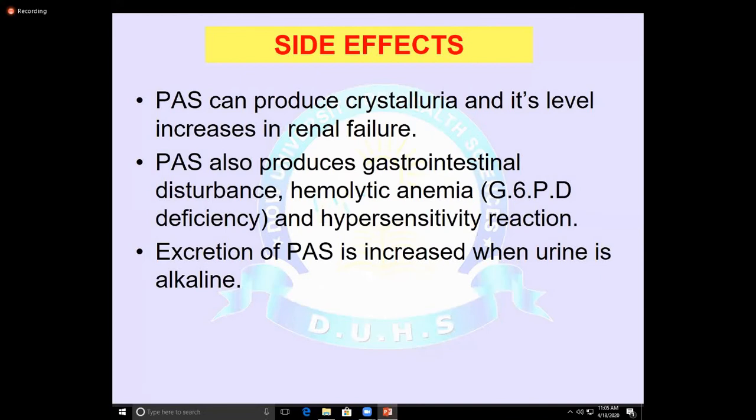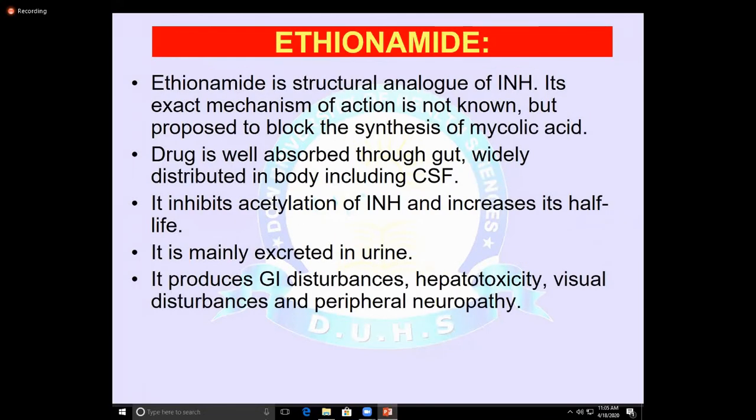And the second drug is ethionamide. First is para-amino salicylic acid, second is ethionamide. Structurally it is similar to isoniazid, but it is less efficacious. As compared to isoniazid, it has less efficacy.